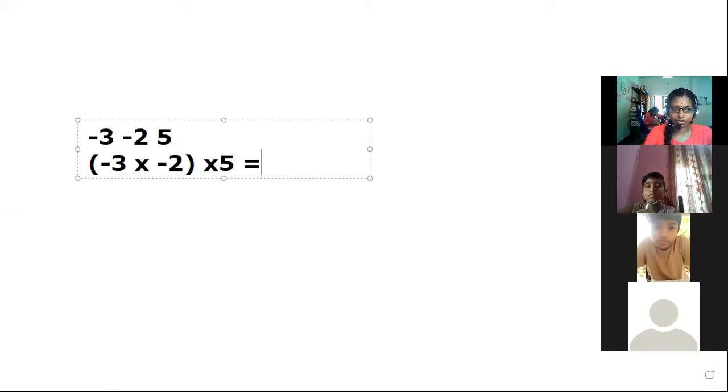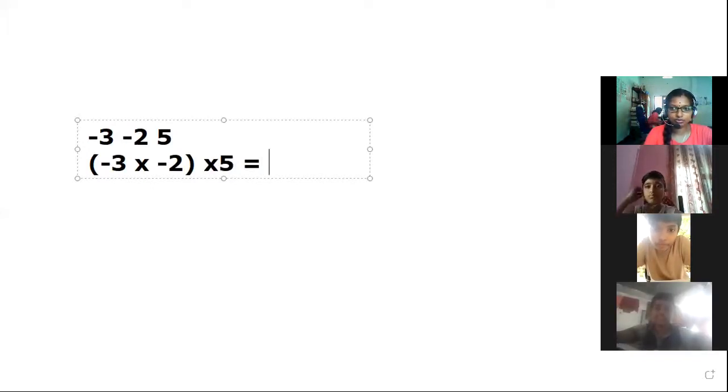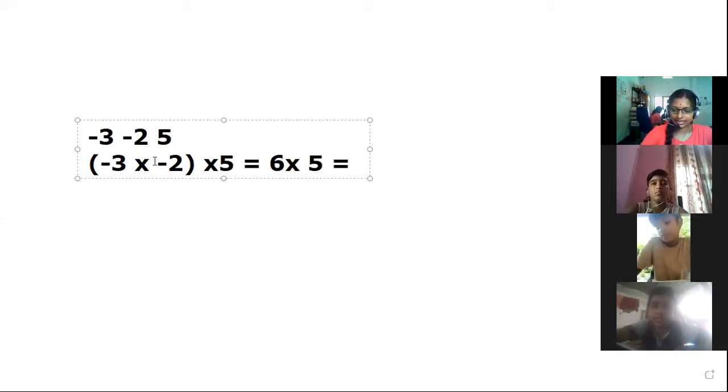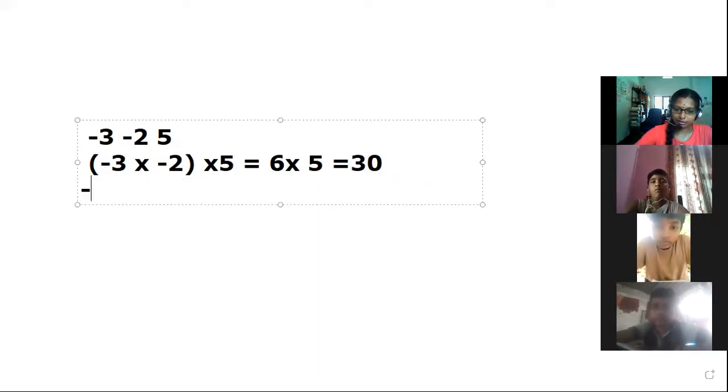First, we have to find the product of -3 and -2. What is the product of -3 and -2? It is multiplication, not addition. Yes, it is 6. Then there is the remaining 5. It is 6 into 5. What is the answer of 6 into 5? 30. Okay. Then by changing the order, I am multiplying -3 with -2 and 5. Okay.